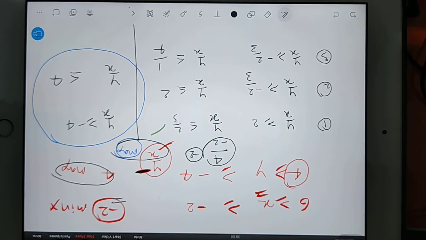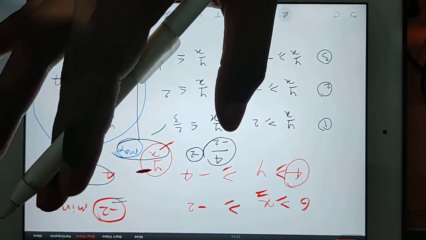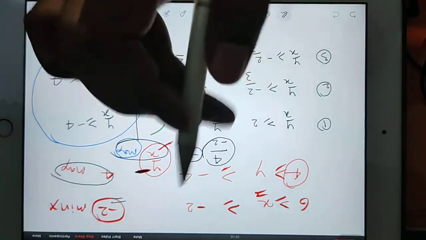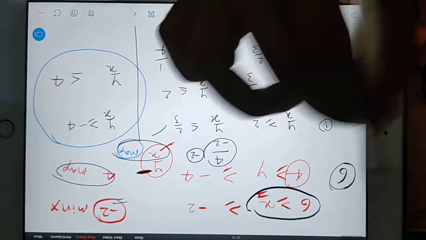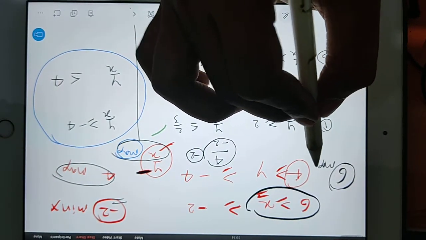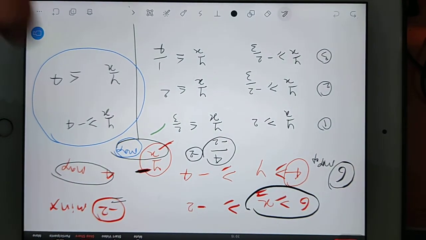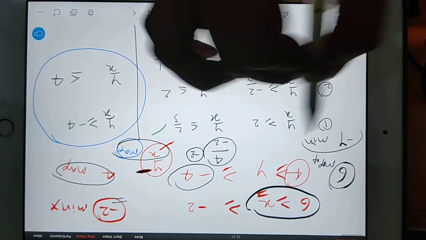Right? Clear? Okay. Now what is the maximum value of x? 6 is the maximum for x. What is the minimum value for y? Minus 4 is the minimum value of y.